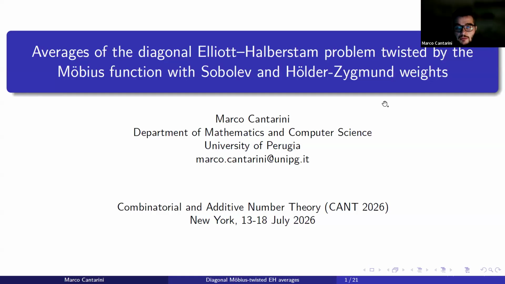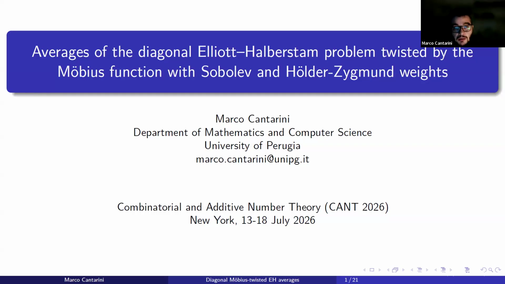First of all, I would like to thank the organizers for giving me the opportunity to present my work. And today I will talk about averages of the diagonal Elliott-Halberstam problem, twisted by the Mobius function with Sobolev and Hölder-Zygmund weights. The starting motivation comes from additive problems involving primes, especially the Goldbach conjecture.